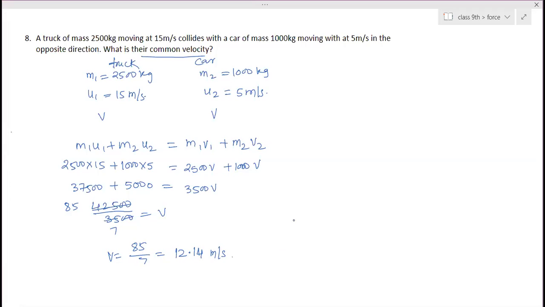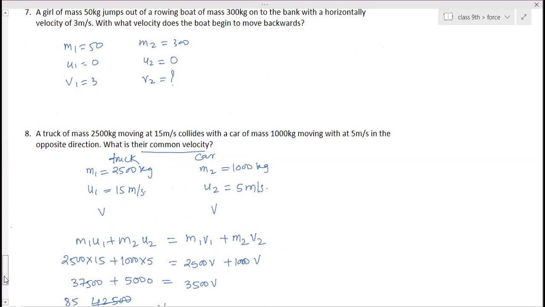Ma'am, can you show the seventh one's answer? What is the seventh question? Ma'am, can you tell me what's the seventh one's answer? This is the answer, Nitin.